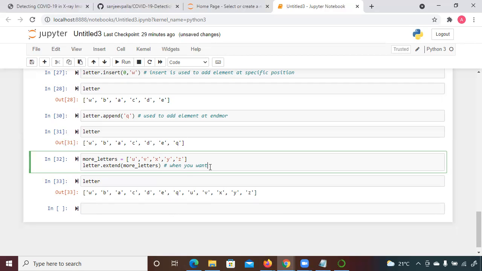When you want to add another list, or multiple elements at the same time, then we go for the extend keyword. Is it clear?